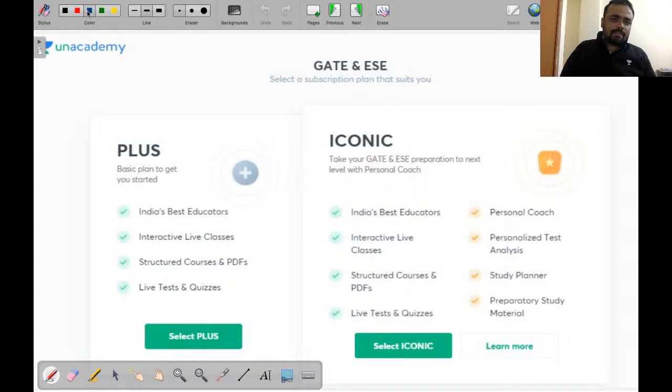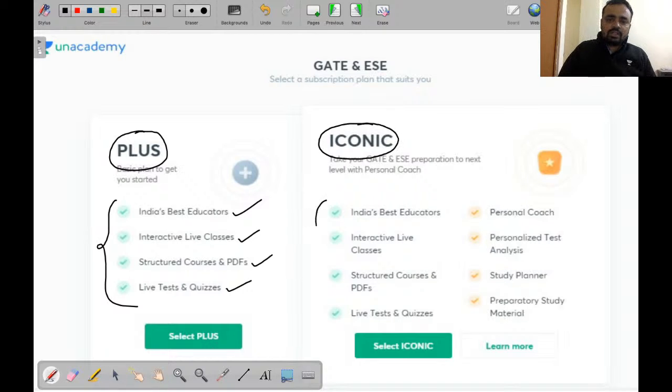Now let's see what is the comparison, means what is the difference between the Plus and Iconic. If you get a subscription inside the Plus, these are the things which you will get. First thing is India's best educators, interactive live classes, structured courses and PDF, live tests and quizzes. But if you are looking for the Iconic, my dear friends, all the things that you get in the Plus you will definitely get in the Iconic, but these are some additional things which you will get only in case of Iconic.